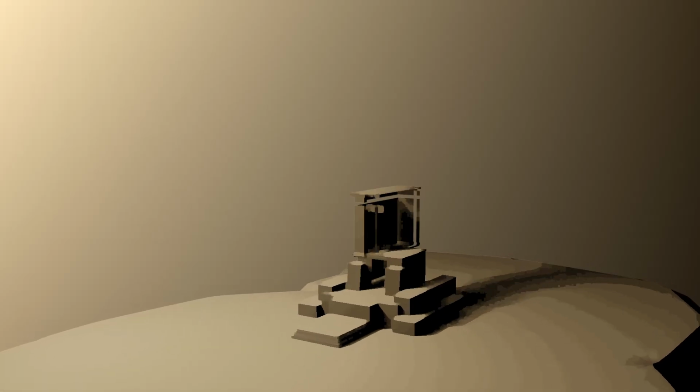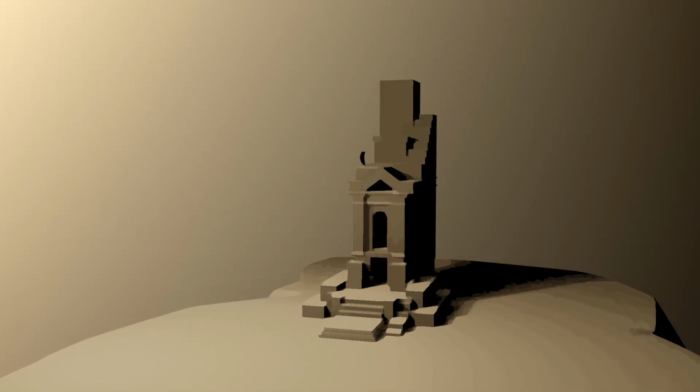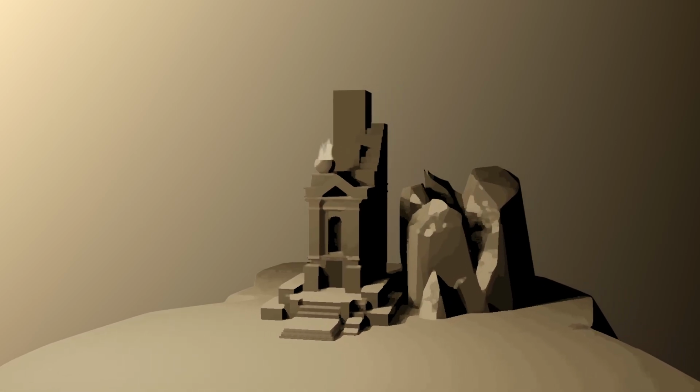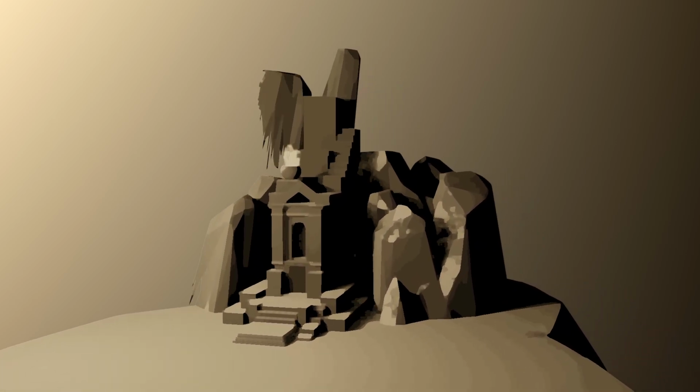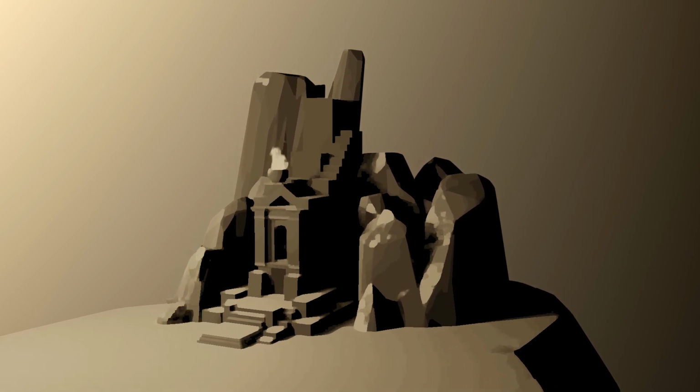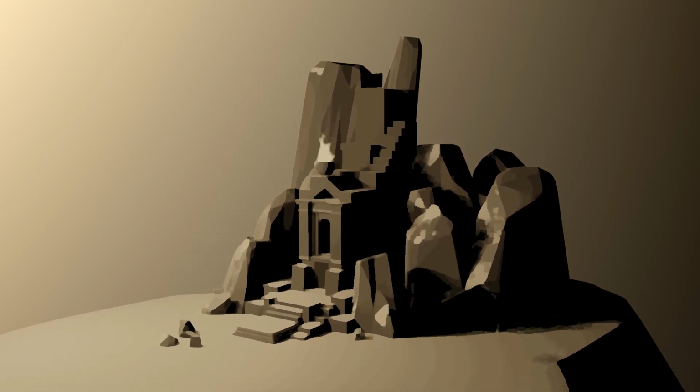I started by putting down some shapes to create a massive monument as my main subject. To give this subject a little more attention, I started blocking out a few mountains and cliffs around it and made their shape so that it slightly points towards the monument. This would attract the viewer's eyes towards the main subject.